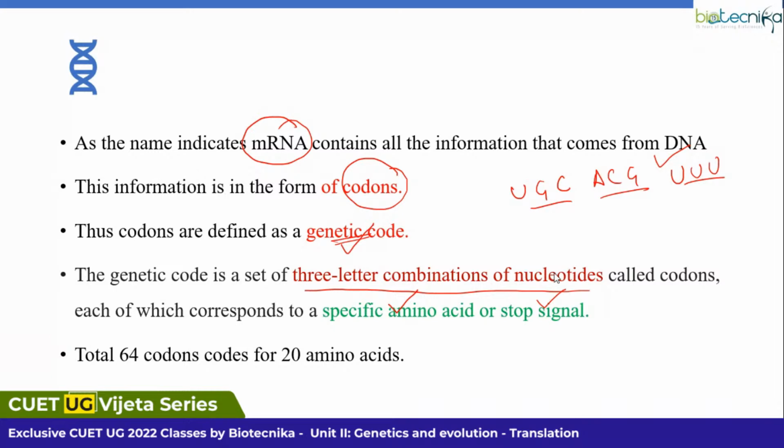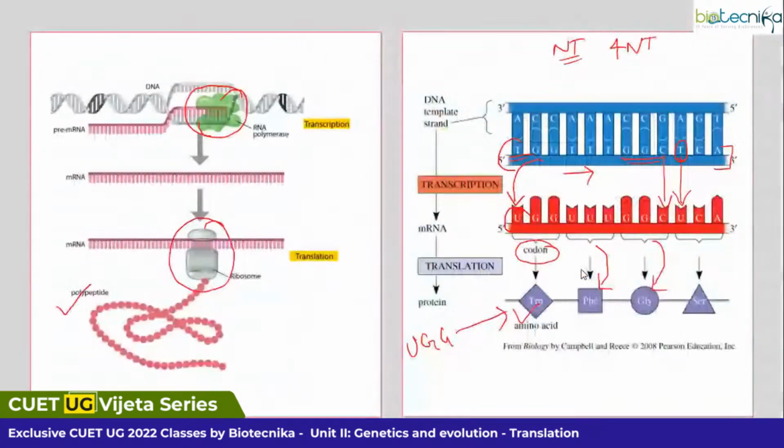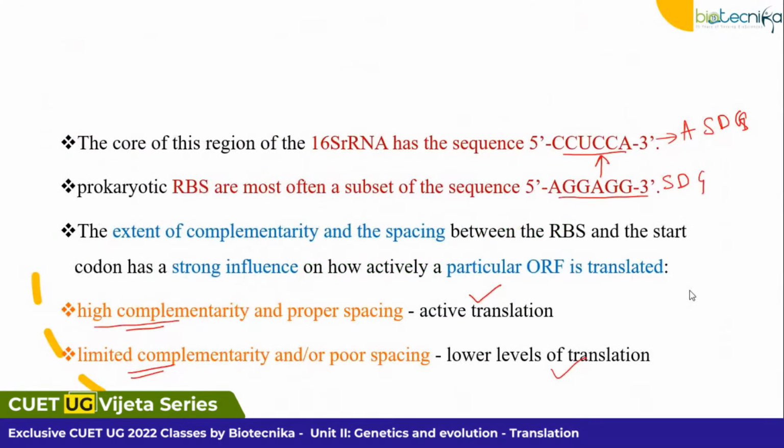If you remember, I had shown you in this picture, right? You have UGG, which acts as a single codon, and this codes for tryptophan. UUU is a single codon, and it codes for phenylalanine. Like that, glycine, serine. So for all the 20 amino acids, you have the codons.